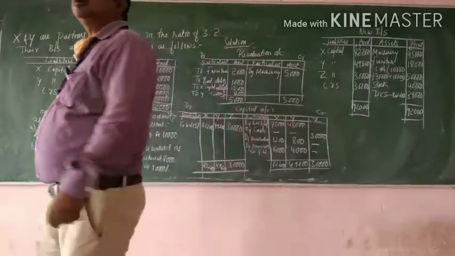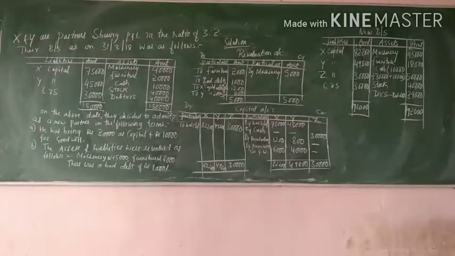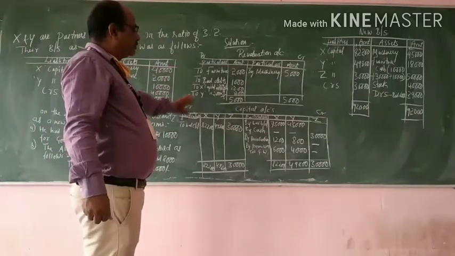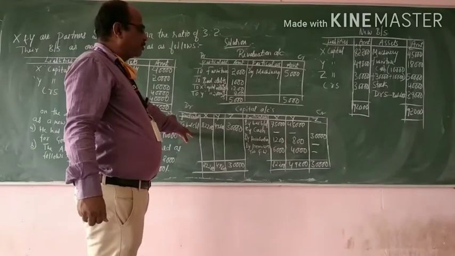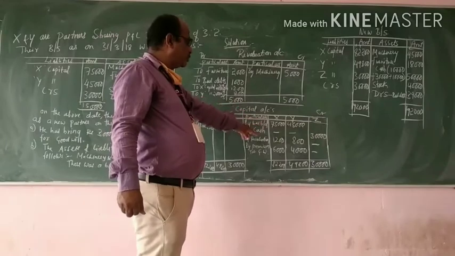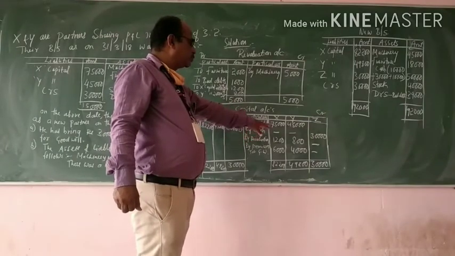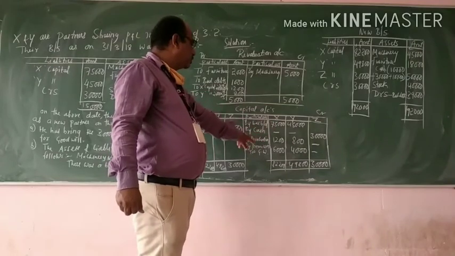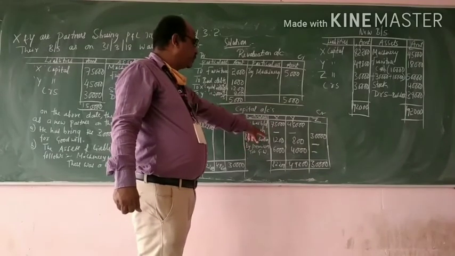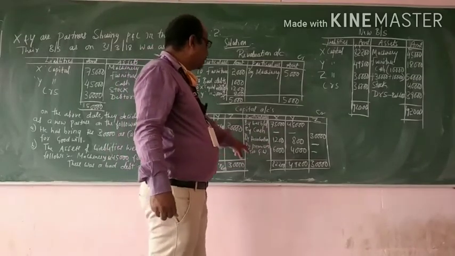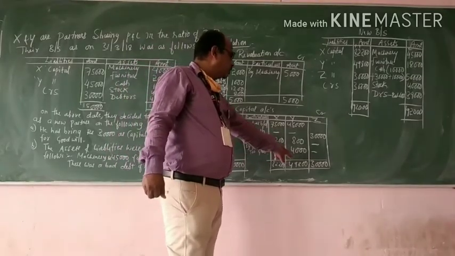So this is how we are supposed to solve problems based on admission of a partner. First we will prepare the revaluation account, then the partners' capital accounts. In the partners' capital account we show the balances of the old partners, then the cash brought by the new partner as capital. Then revaluation profit on the credit side, or loss on the debit side, of the old partners. Then premium on goodwill, 6,000 and 4,000.